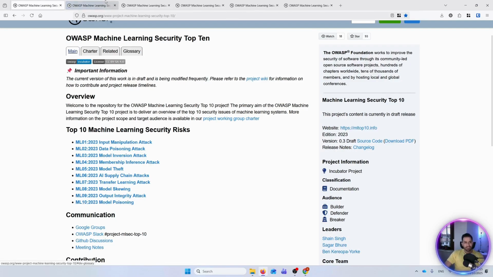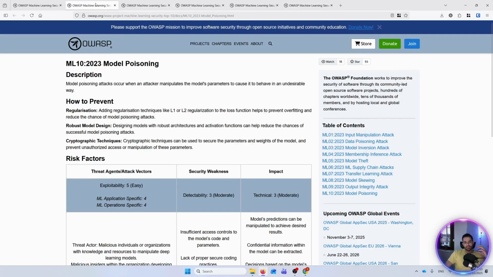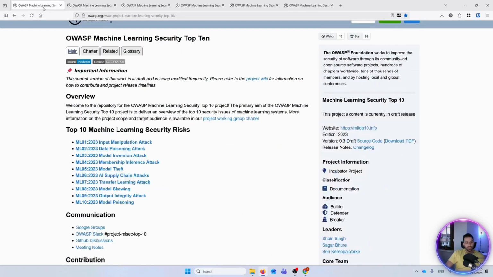Model poisoning is when you poison the model itself. It happens when the attacker wants to manipulate the model's parameters or the source data on which the model gets trained, and by infecting or changing those, the model will behave in a way which is not desired.